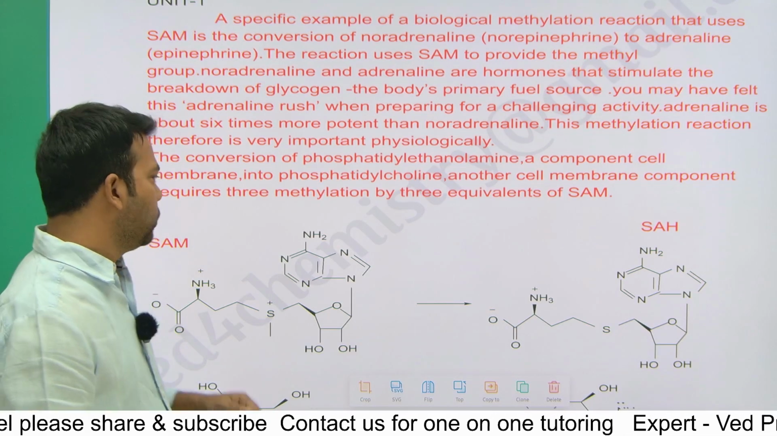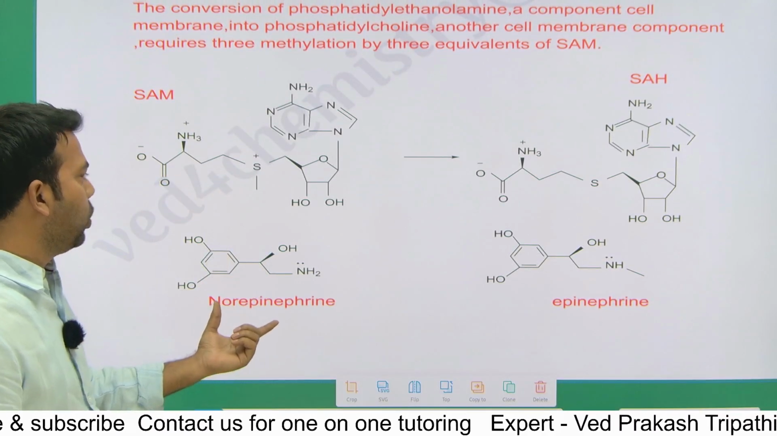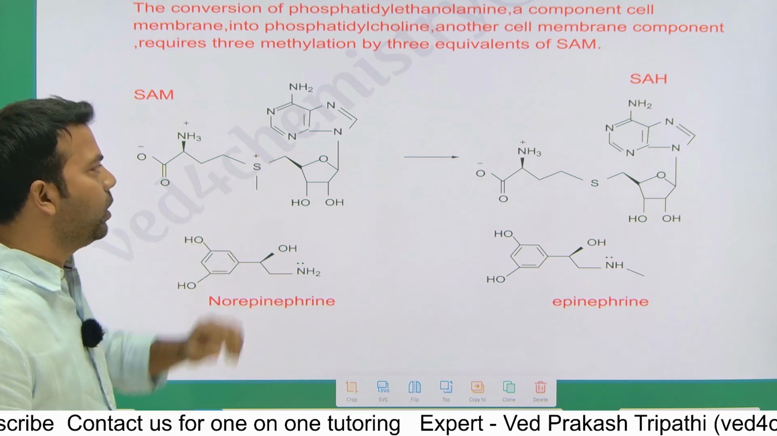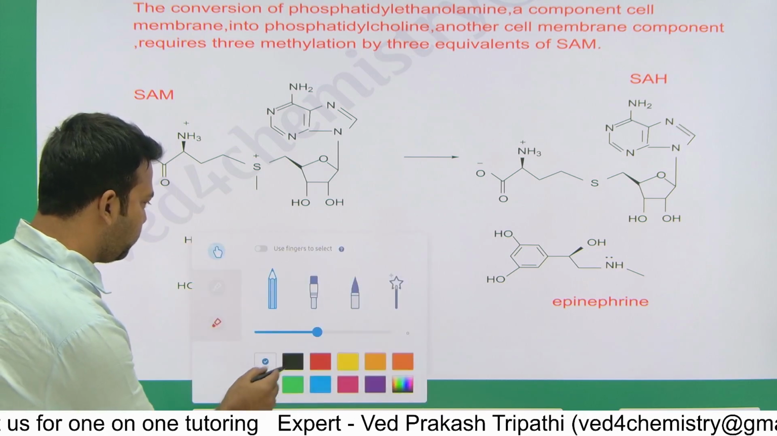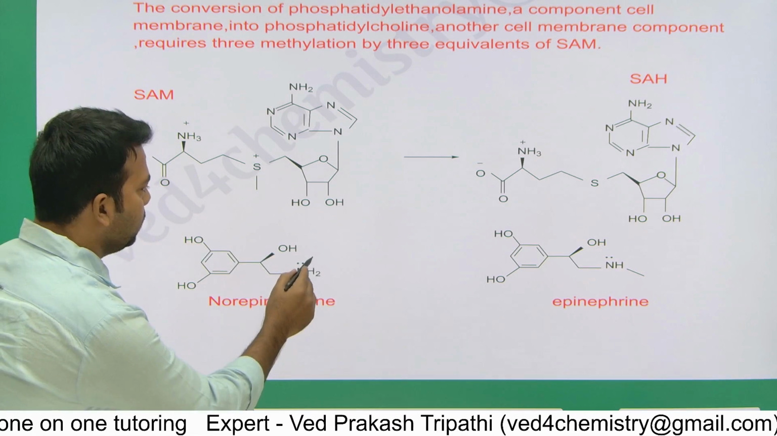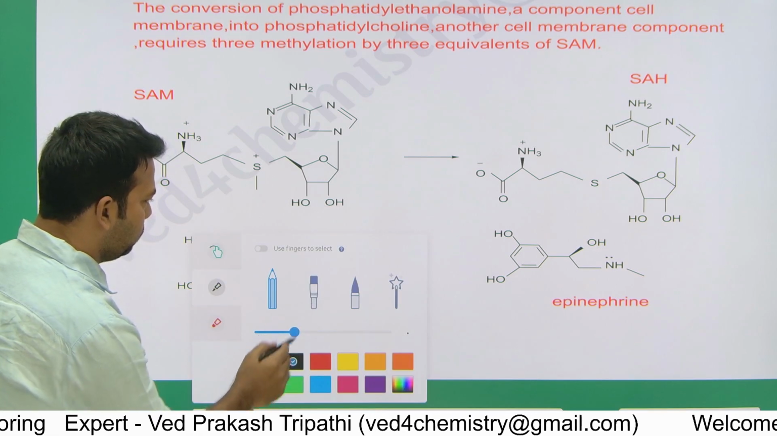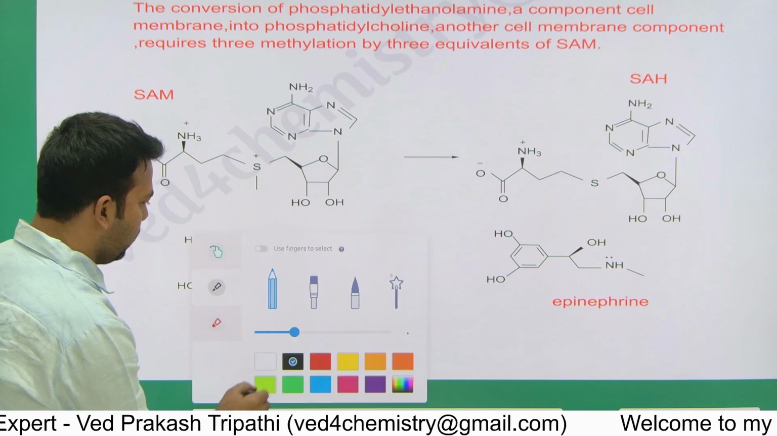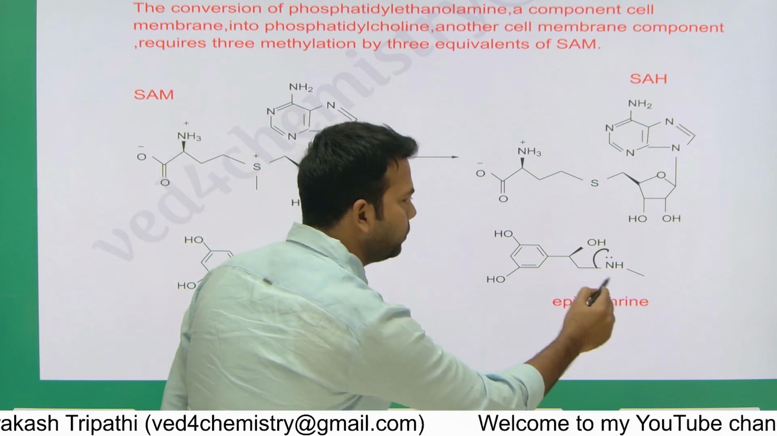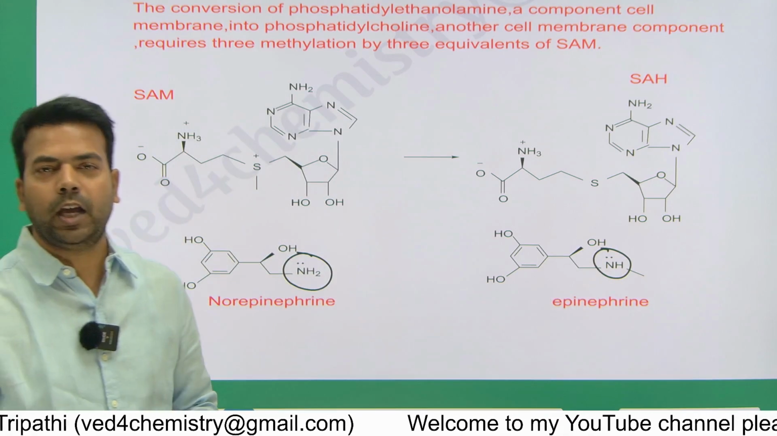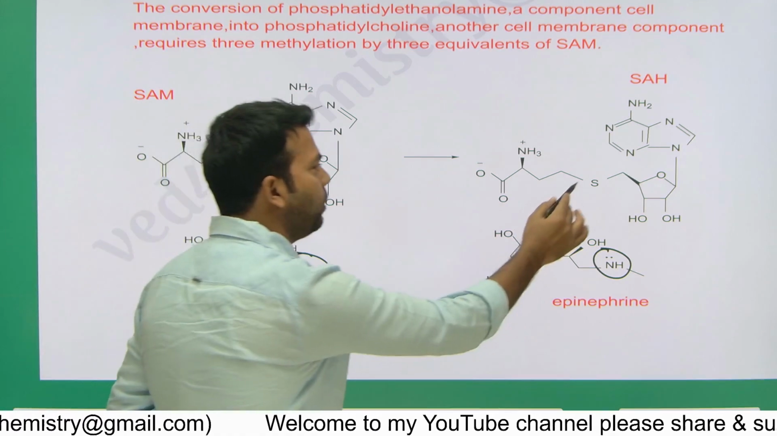So as you can see in the chemical equation, this is SAM and this is norepinephrine. If you compare these two molecules, in the product side you can see this is NH2, and here we have NHCH3. Clear? It means we have an extra methyl, and this sulfur has a methyl. This bond means methyl, and this sulfur is without methyl.